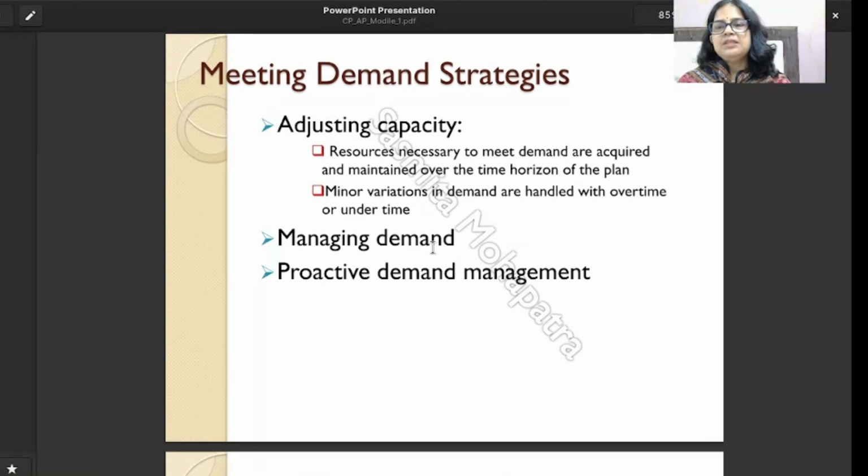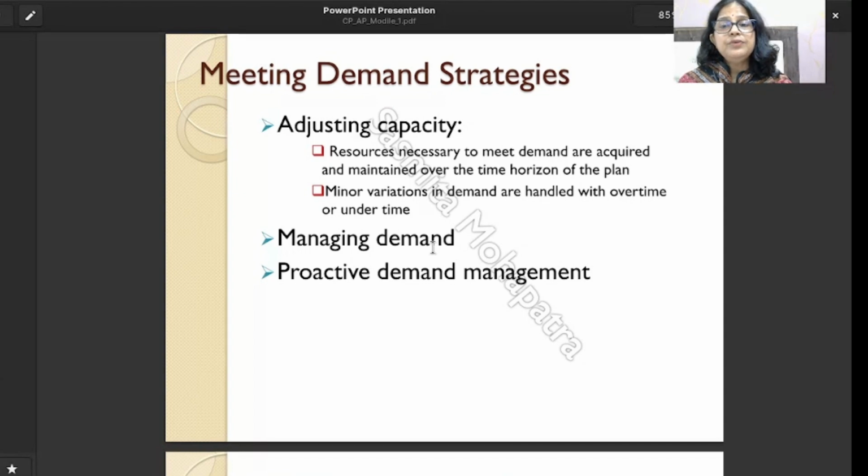Like maybe 3 months to 6 months, or 6 months to 10 months, or 6 months to 18 months. In this time horizon, what are the resources we need? That is, we need to plan the capacity. Minor variations in demand are handled with overtime and undertime.